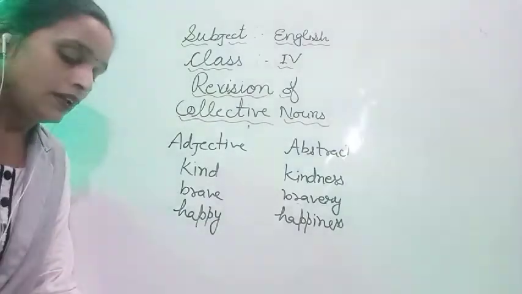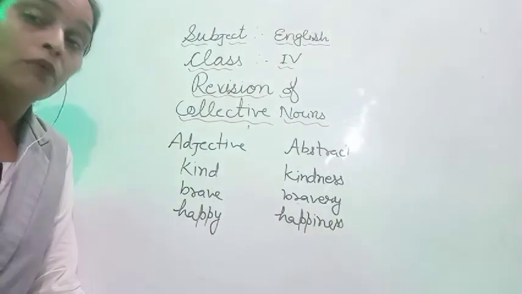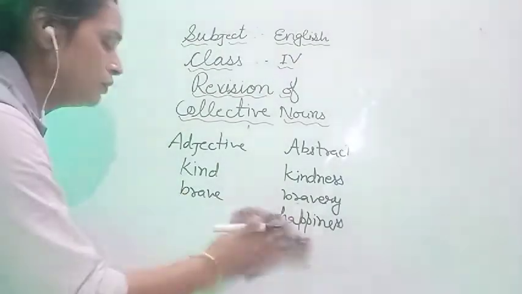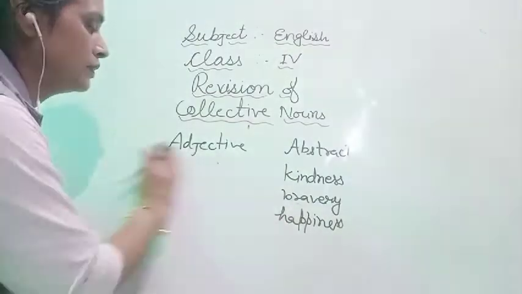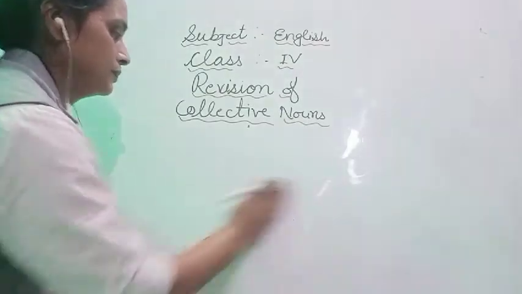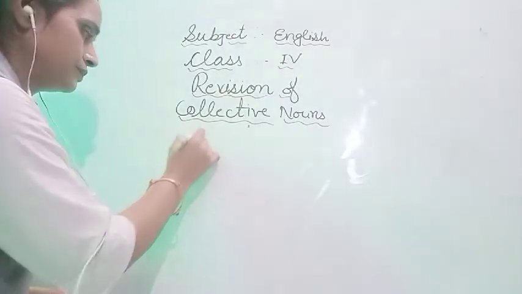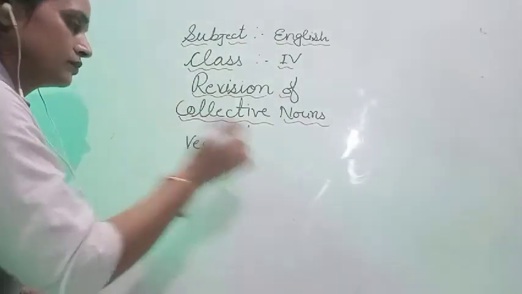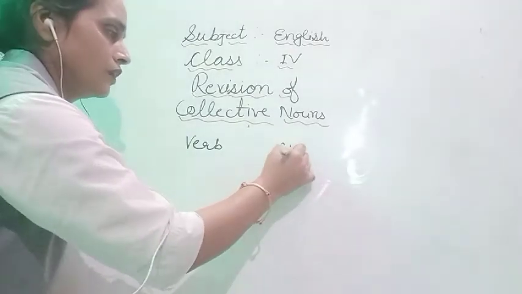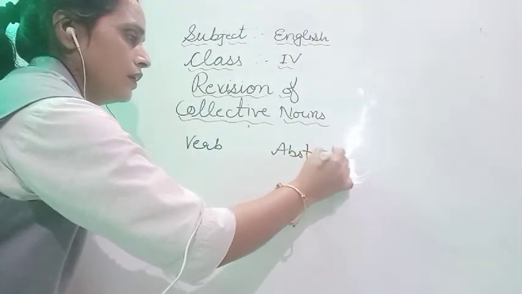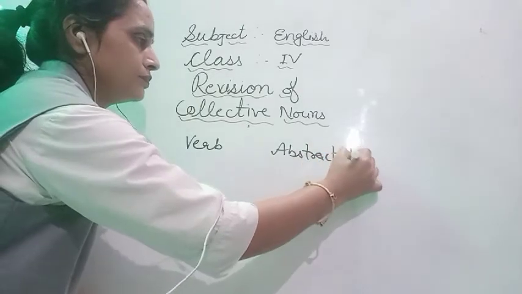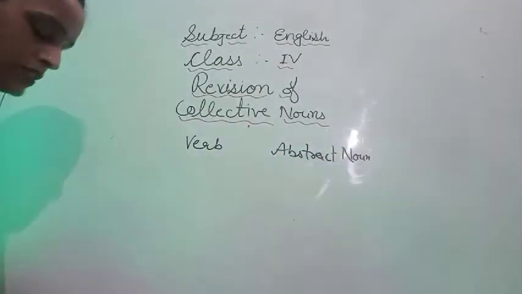Clear? Next, let us see how we will form abstract nouns from verbs. For example, know.